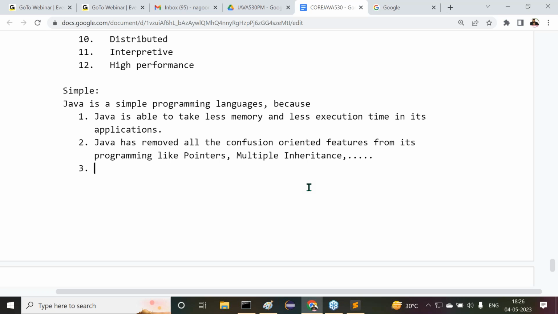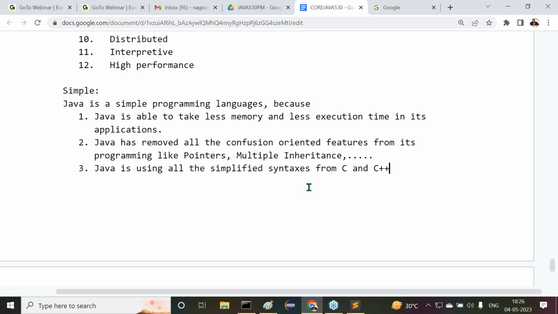Point number three: Java is using all the simplified syntaxes from C and C++. Of course, nowadays from Python also.